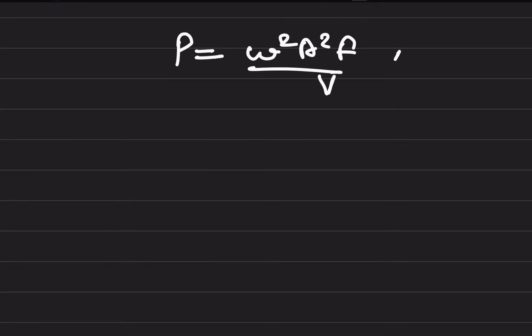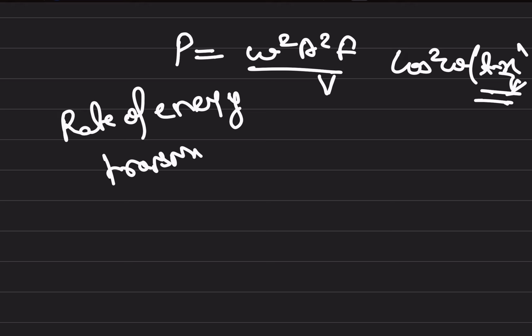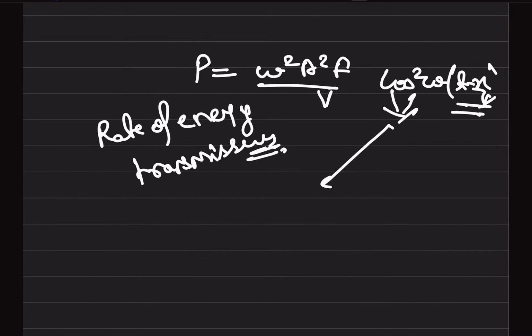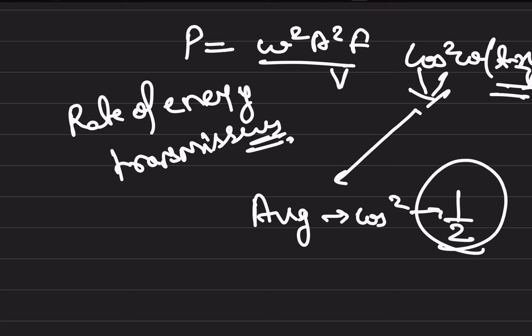Since it is a cos function, what was the formula? Omega square a square F upon v cos square of omega t minus x by v. This was our formula for the rate of energy transmission. For one cycle, since this is a periodic function, the average value of cos square is 1 by 2.